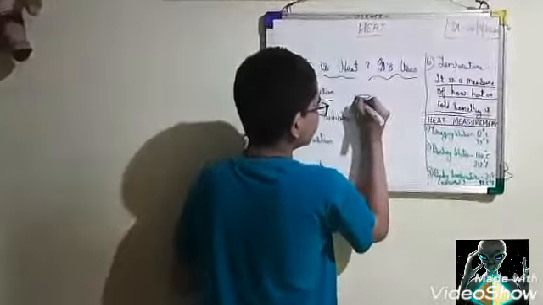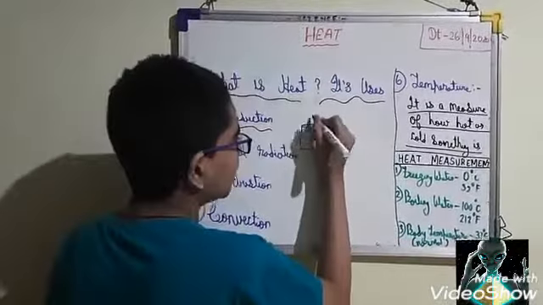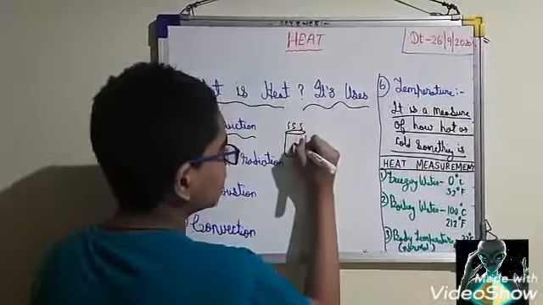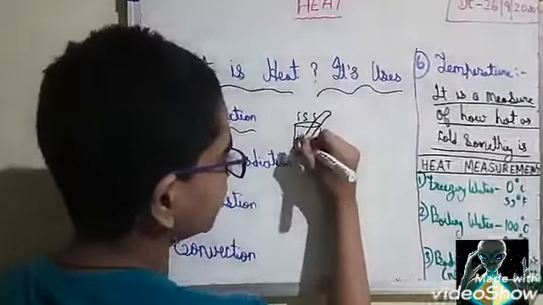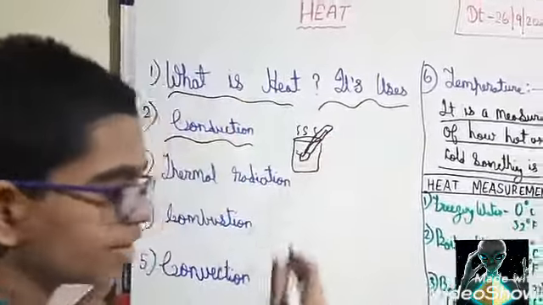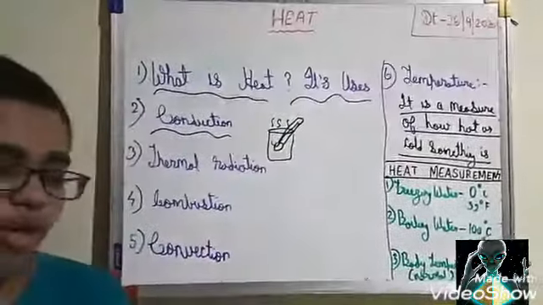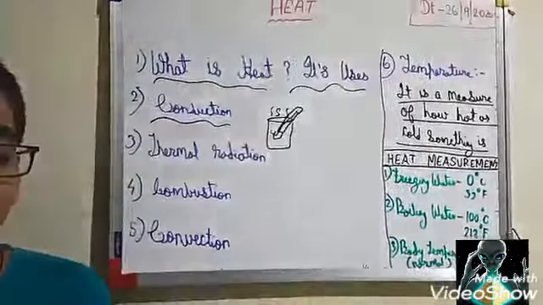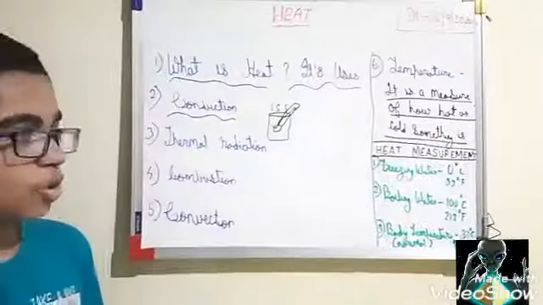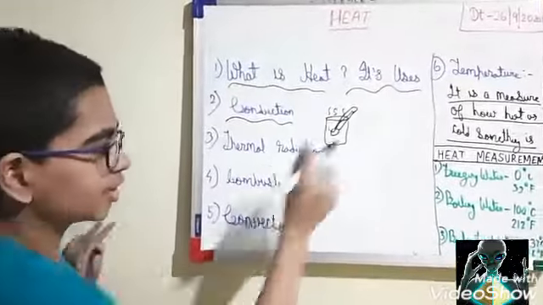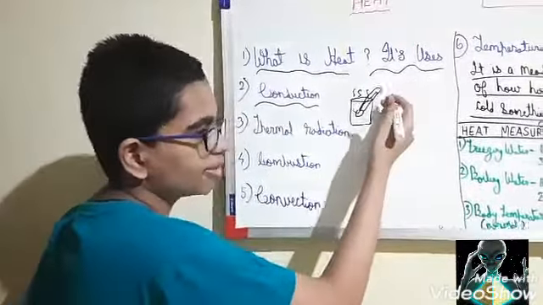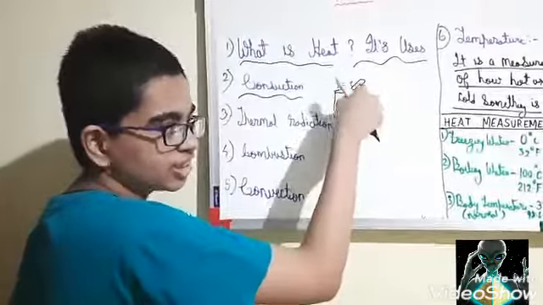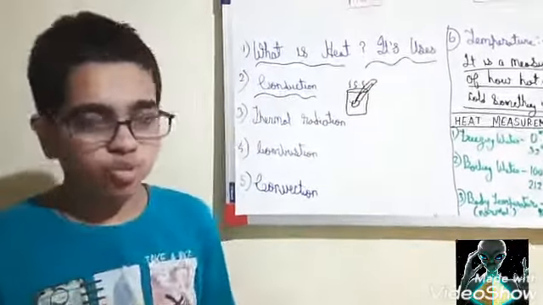For example, this is a cup of milk and it is very hot. But if we dip a spoon here, then it will transfer its heat to the spoon. Therefore, when we put a spoon or any metallic object in a hot drink, it also becomes warm, because the heat of the milk gets transferred to that metal spoon, and when we touch that spoon, we also feel its warmth.